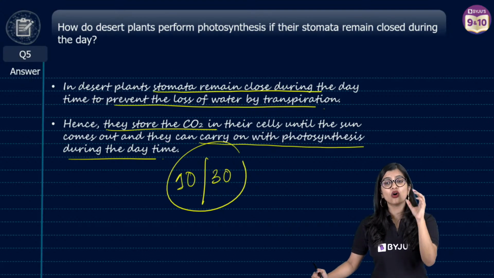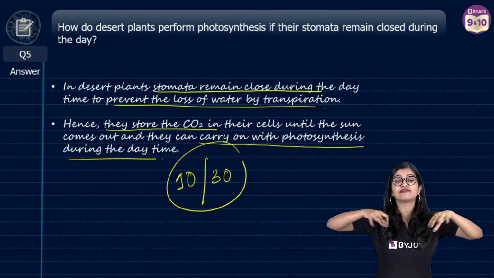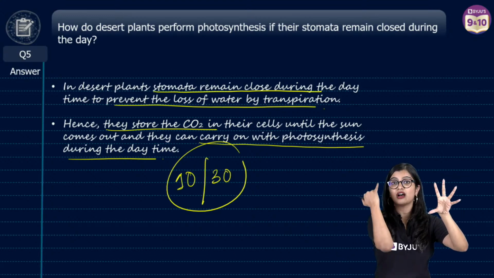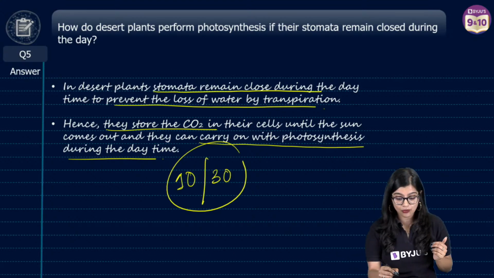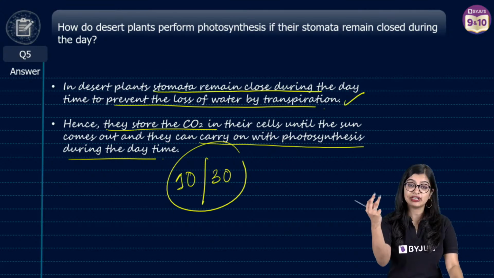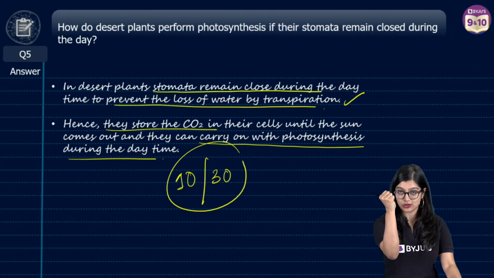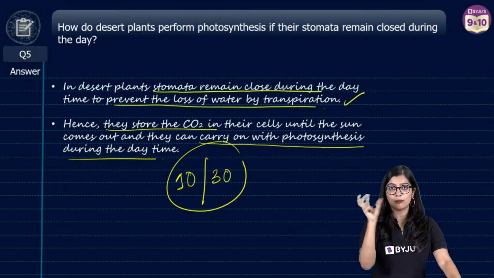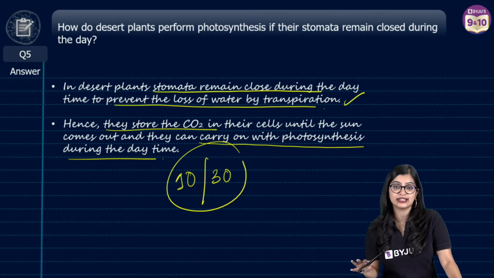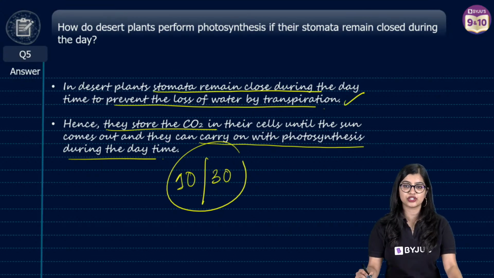Yes. So we know that desert plants are found in the desert, in extreme conditions. Extreme conditions mean less water, high temperature, and there can be loss of water through transpiration, right? Which is why, as we all know, the stomata remain closed in the morning to reduce transpiration. At night it will open, take all the carbon dioxide it needs, and then of course store it as an intermediate form. Very good, Kashish, very good.